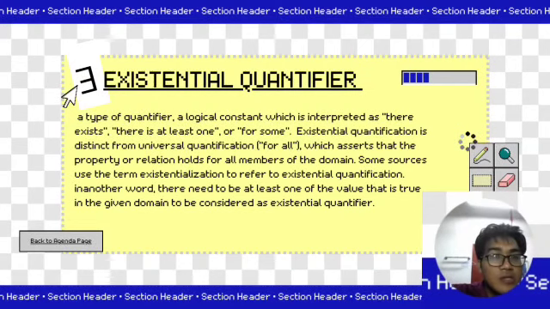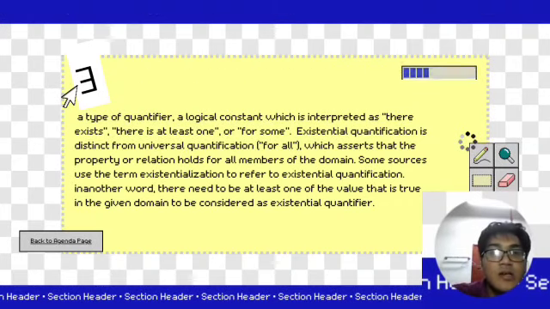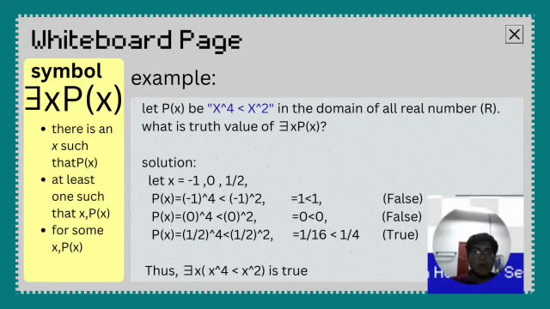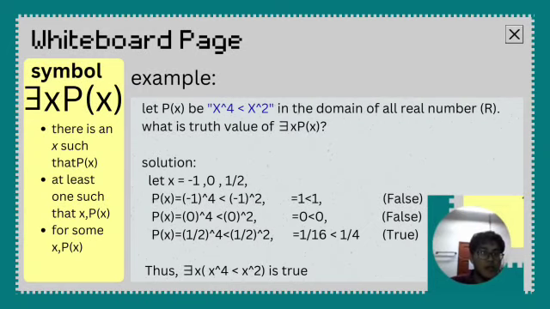Some sources use the term existentialization to refer to existential quantification. In other words, for the existential quantifier, there needs to be at least one value that is true in the given domain for it to be considered true. If there is no true value in the domain, then the existential quantifier is false. So you already know a little bit about the definition of the existential quantifier.